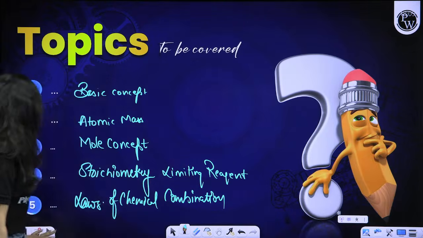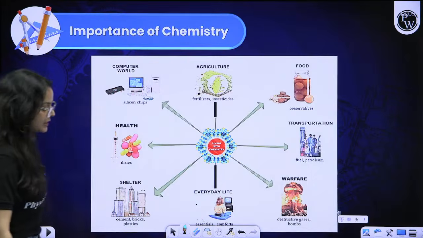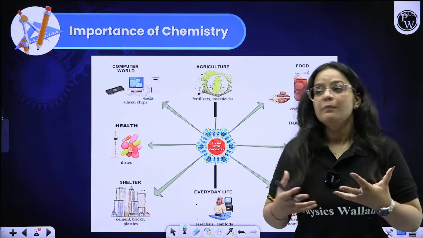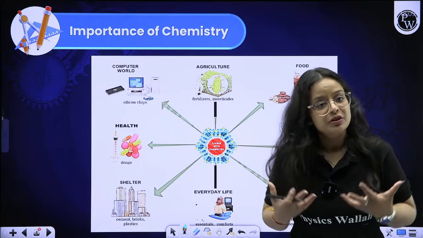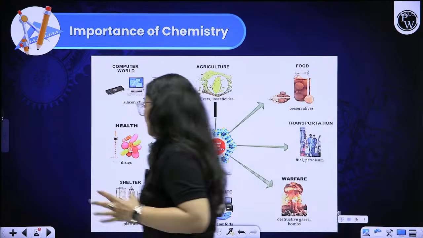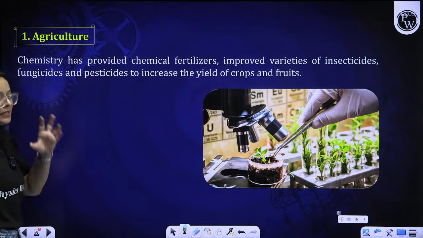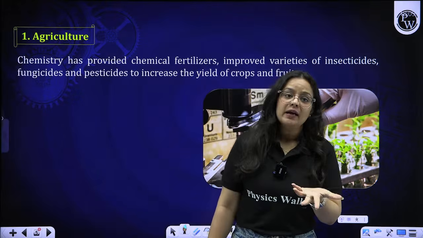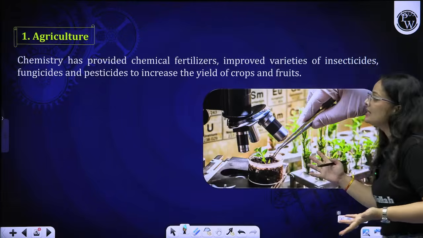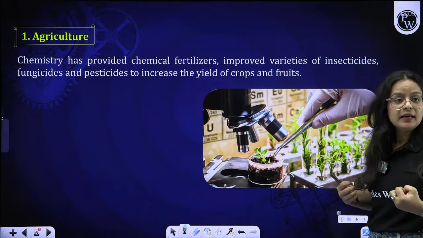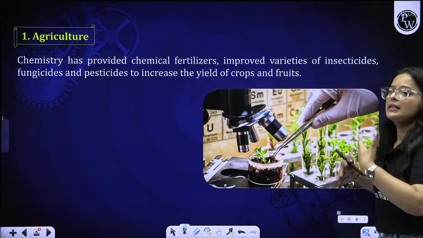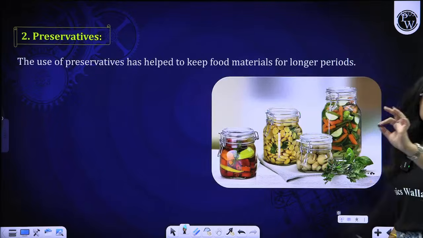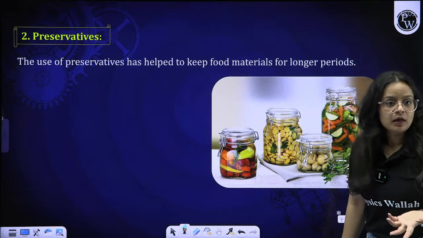Starting with the first thing of the chapter: what is chemistry, why are we studying it, and what is the importance of chemistry in our daily life? First of all, chemistry is the main base of our agricultural needs. Many pesticides, insecticides and other chemicals are used to increase the yield of crops. These are the basic uses of chemicals present in our environment.